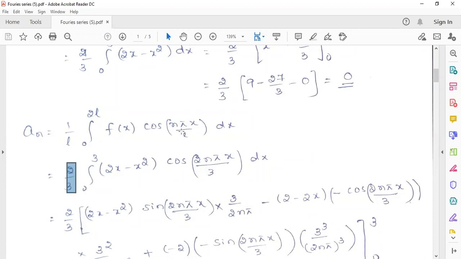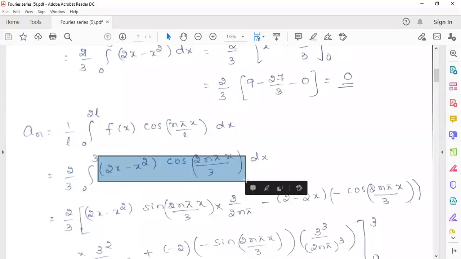Here also, in this cos n pi x by L, you have to substitute the value of L. L is 3 by 2, so the denominator will come into the numerator. That will become cos 2n pi x by 3. This is the integrand that you have to integrate with respect to x.